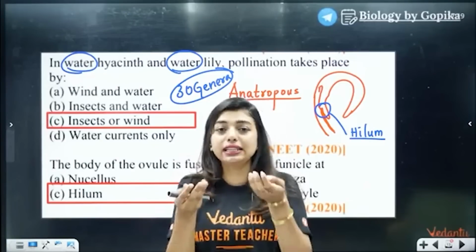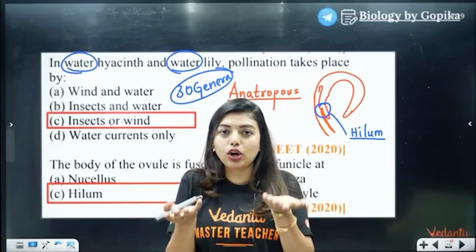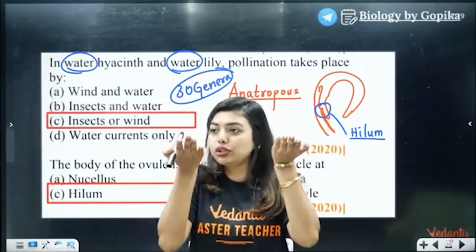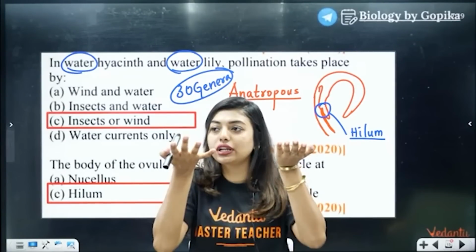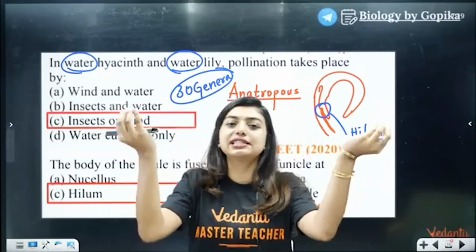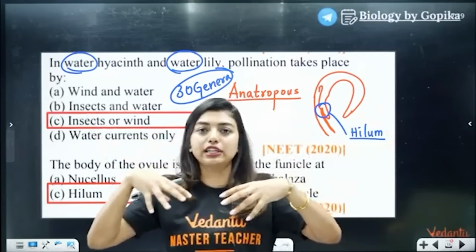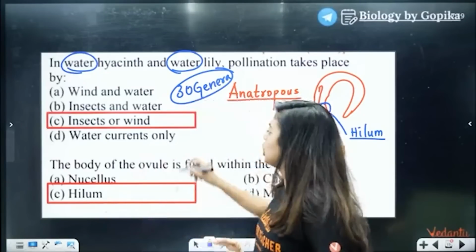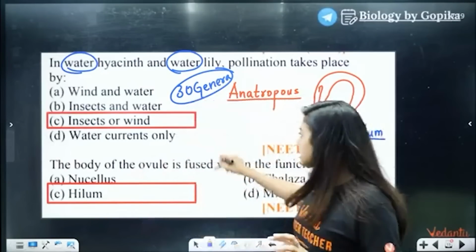Now understand that some flowers do not want to do that. So what they will do, they will come above the water, and they will say, you know what, insect please pollinate me, or wind please pollinate me, because I do not want to do water pollination. So that is why these two mediums are used. Okay, is this clear to all of you?